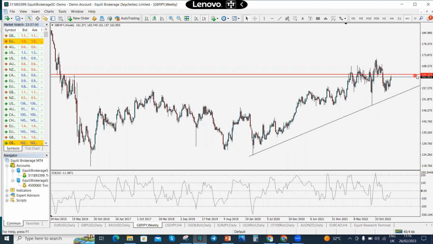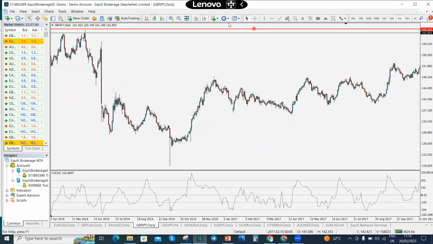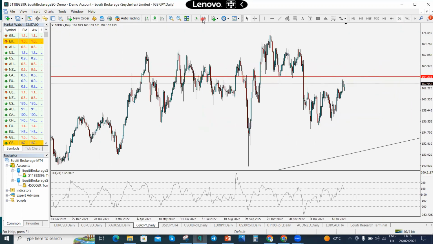This was our last week price level that we actually looked at. After playing around, we see how nicely it is going to test that level. From that level, if it breaks above, we can find a retest and continuous bullish movement. But if it respects this zone, then we're expecting a sell-off on this pair.